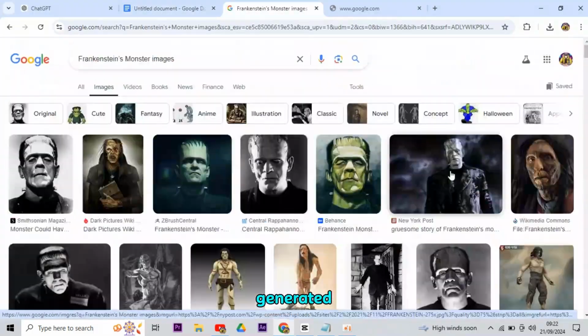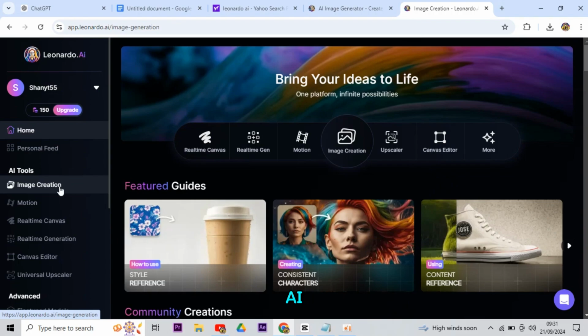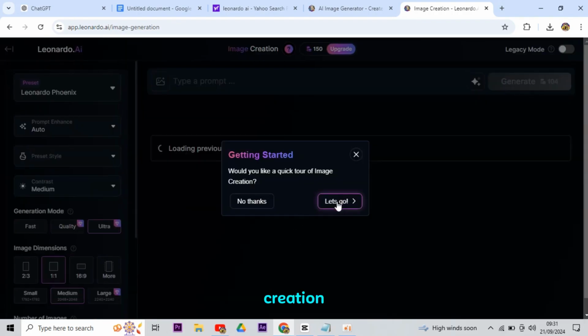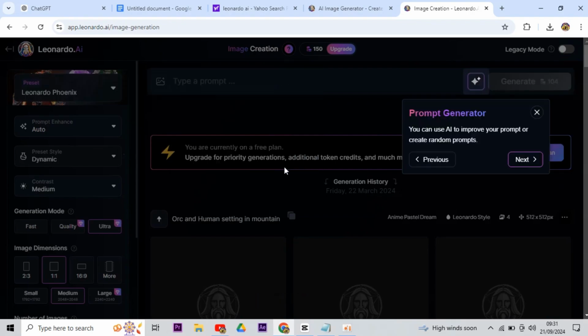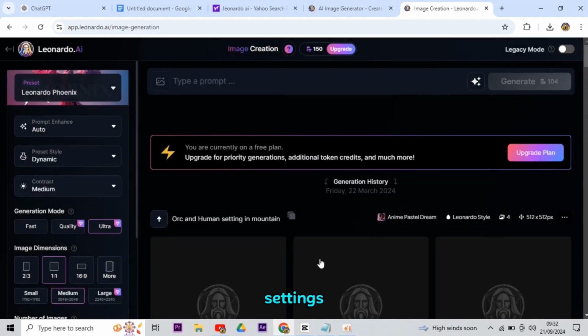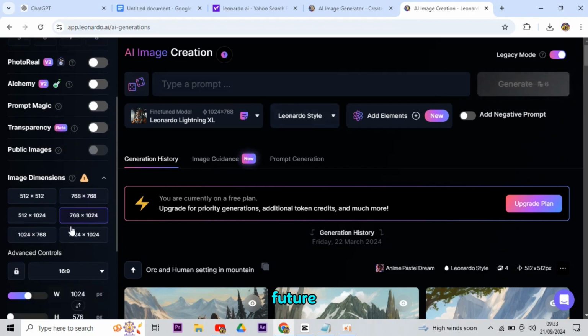Now, we have gathered our images, so let's go to Leonardo AI. Once we are on Leonardo AI, simply click the image creation button in the middle of the screen to access the generation page. From there, we have to do a few settings. Firstly, I am going to enable the legacy mode switch in the upper right corner of the screen. Basically, doing so will enable us to save credits in the future.